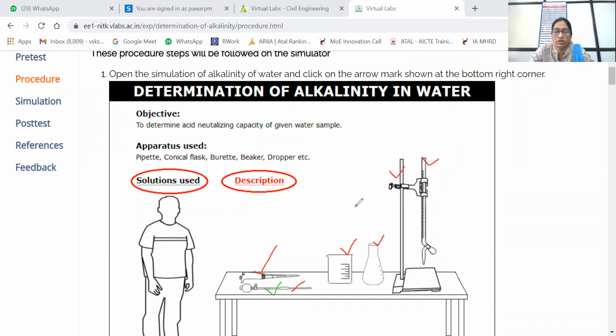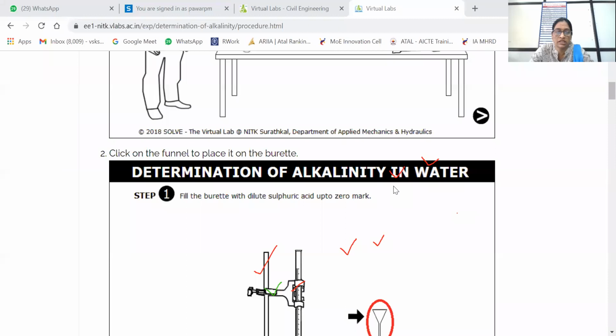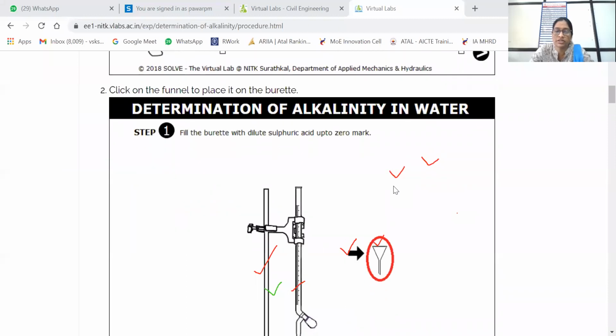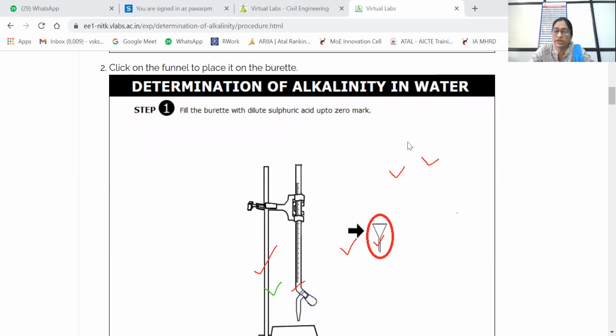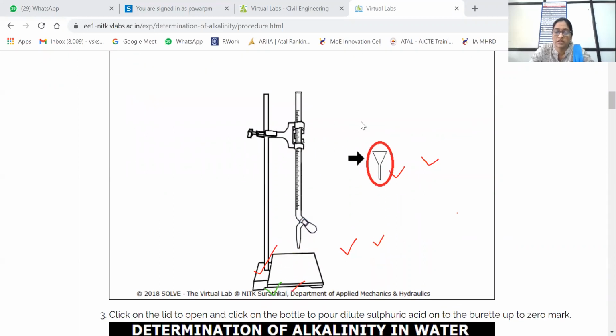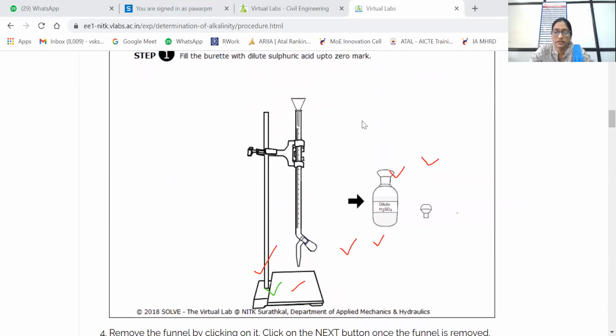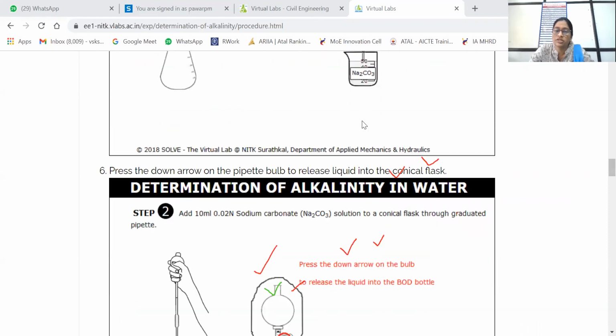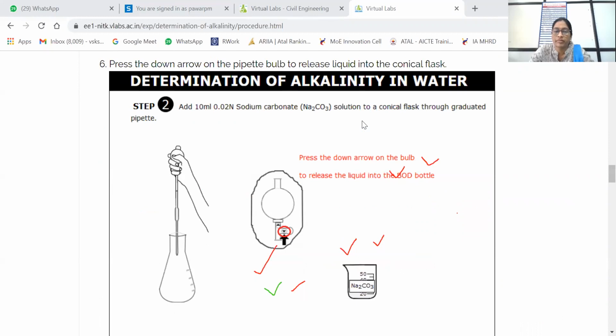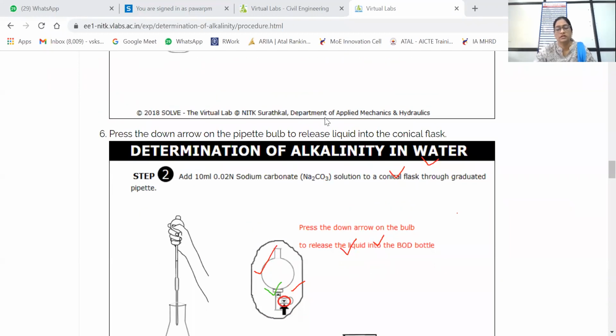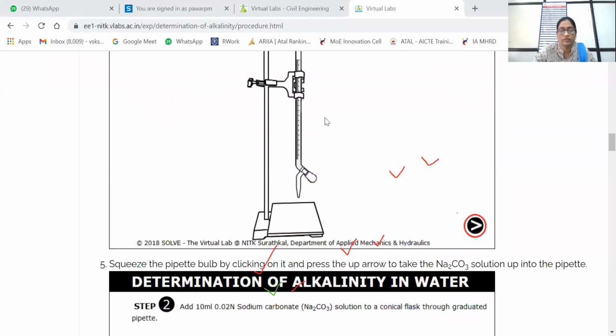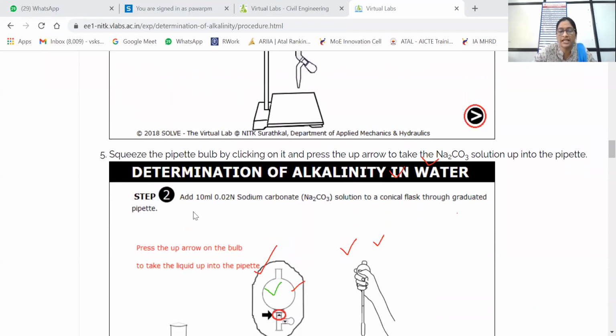In the first step, fill the burette with sulfuric acid up to the 0 mark. Then the chemicals used: add 10 ml of 0.02 normal sodium carbonate, Na2CO3 solution, to a conical flask through a graduated pipette.